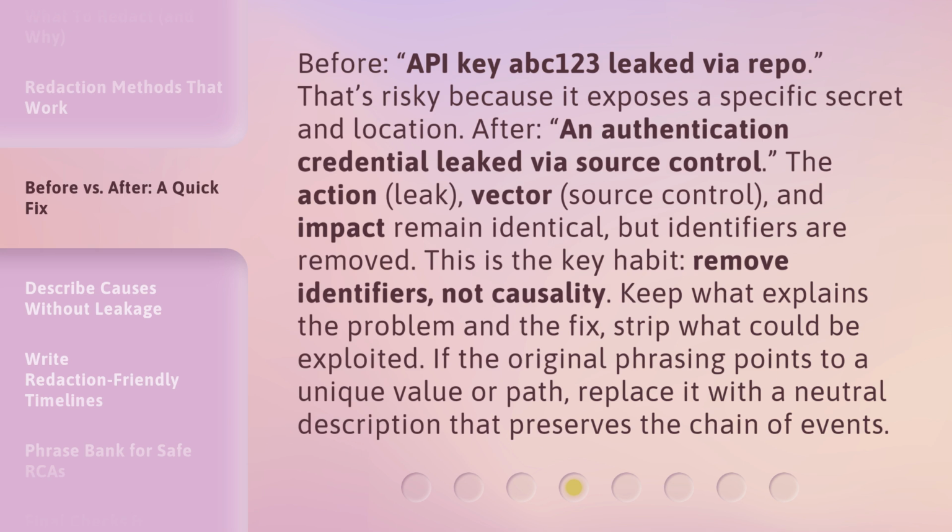This is the key habit. Remove identifiers, not causality. Keep what explains the problem and the fix. Strip what could be exploited. If the original phrasing points to a unique value or path, replace it with a neutral description that preserves the chain of events.